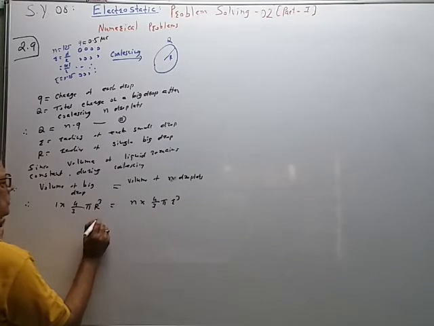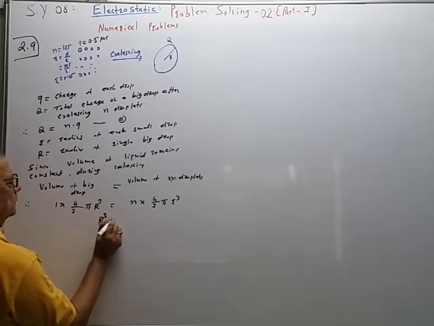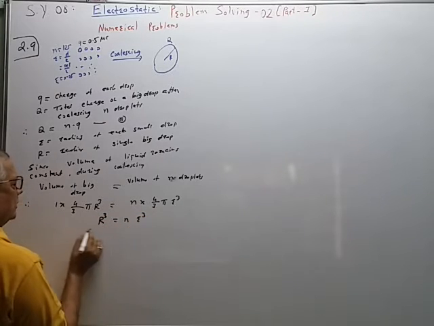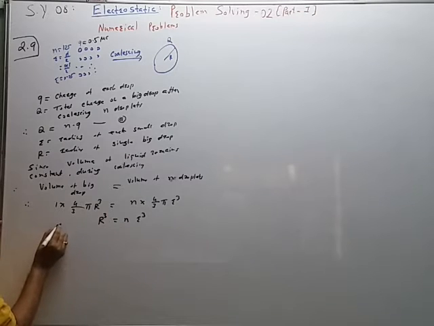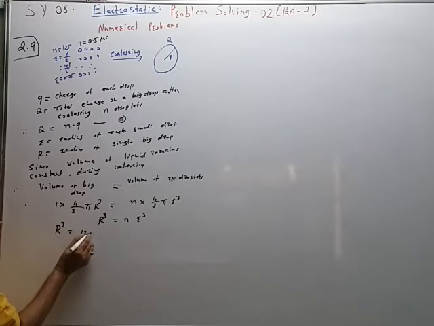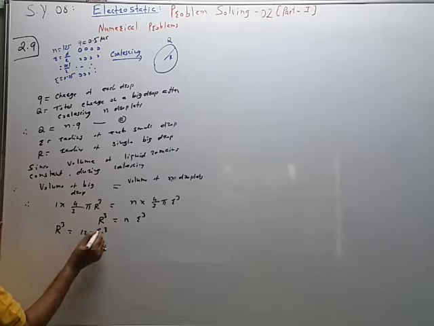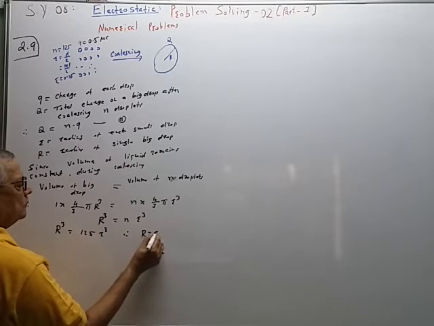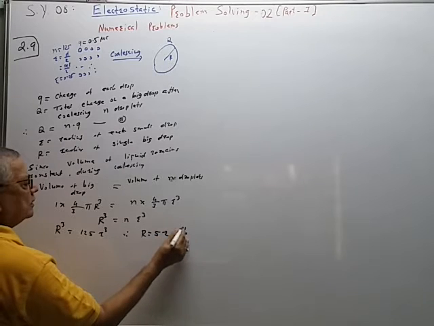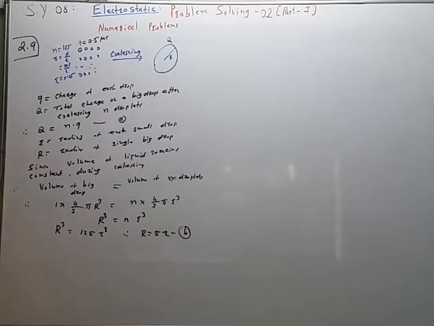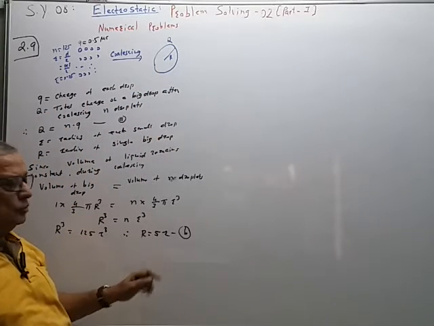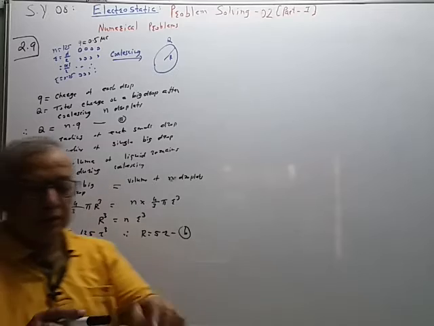So R cube is equal to n times r cube. Substitute the value. Generally this n is always a whole cube number, and therefore R is equal to 5 times r. This is equation B. So we know the total charge of the big drop. We know the radius. So now we can use the formula.